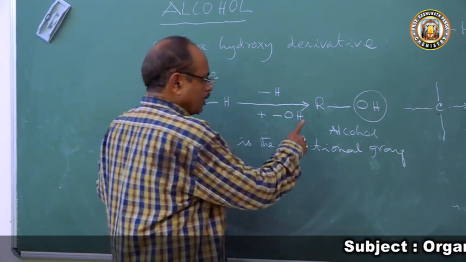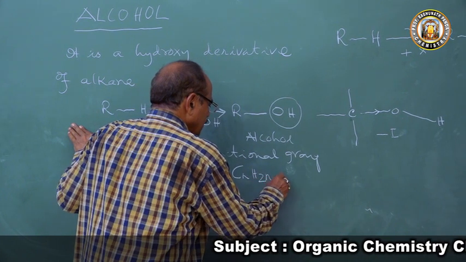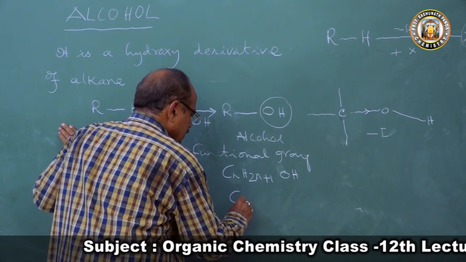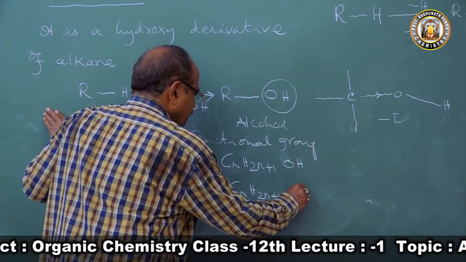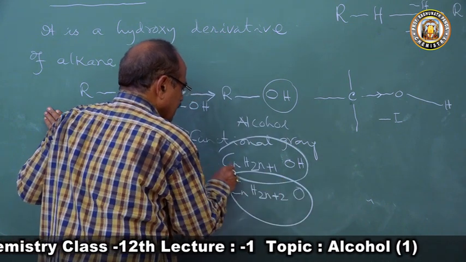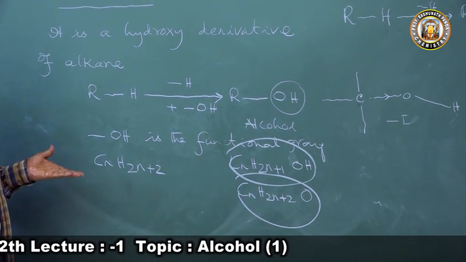Then what will be the molecular formula of alcohol? CnH2n+1 OH, or if you add this, it becomes CnH2n+2 O.